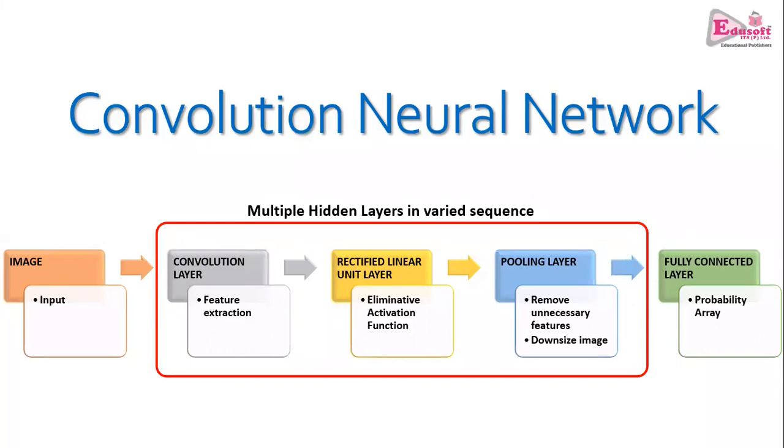And by analyzing those values, the computer tries to predict whether this image fits into the class of a cat, into the class of a car, into the class of an aeroplane, or whatever it is. So this is how conceptually a CNN works.